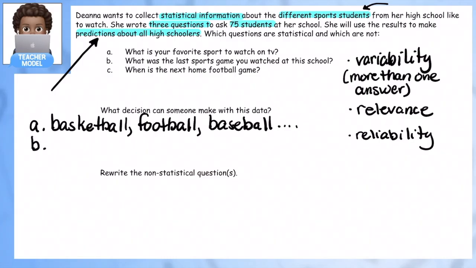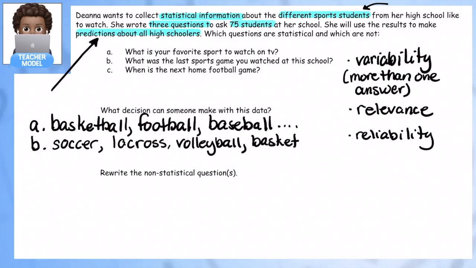What was the last sports game you watched at this school? If I went to the school, I could have gone to the soccer game. I could have gone maybe to lacrosse or volleyball or basketball. So depending on the school, yeah, that works as well, as long as they're different sports teams people can come watch.